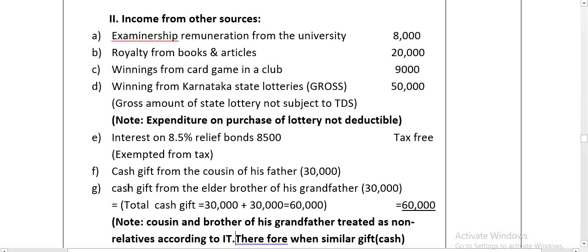When we get similar kinds of gift from non-relatives, for computing taxable income you have to take the total. Both are the same kind of gift, so we have to take the aggregate. Cousin and brother of his grandfather are treated as non-relatives according to income tax.